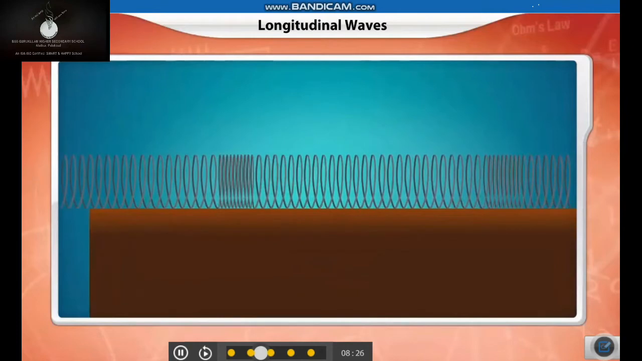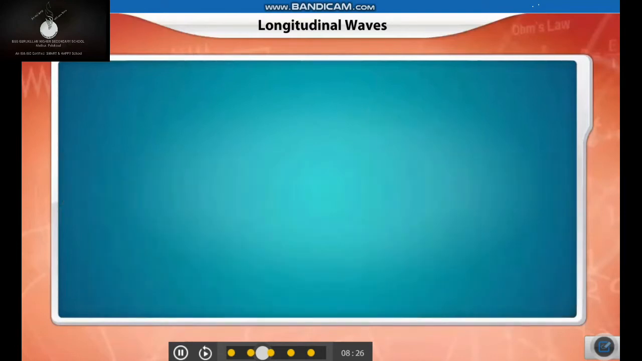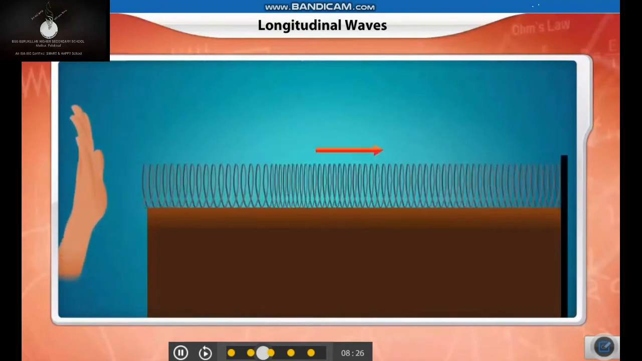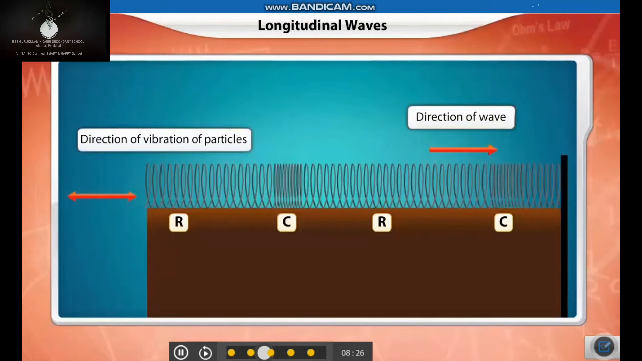The region of compressed portions in the wave is called a compression. The region of relaxed portions of the slinky is called a rarefaction. A longitudinal wave is a series of alternate compressions and rarefactions traveling in a direction parallel to the direction of vibration of the particles.